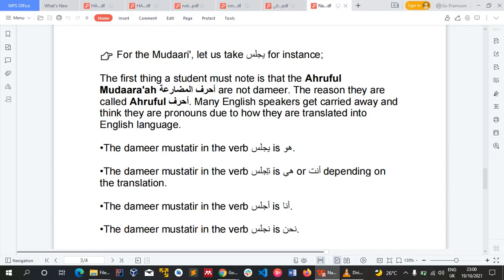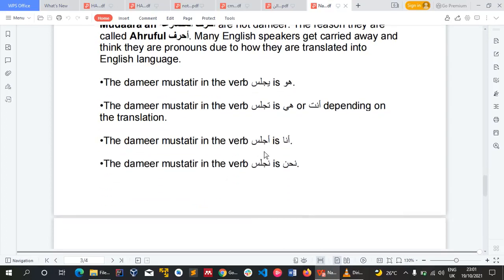I hope you get. So this one too, it has domir mustatir because it does not have any domir attached to the end of this fi'l. Where is the end of the fi'l? Sin. It does not have any domir attached to the end, and there is no ismun coming after it to indicate this is the fa'il. I hope you get. Now, so the domir mustatir in ajlisu is ana, because we don't have any domir attached to it, or is an ism coming after it, so it is ana.